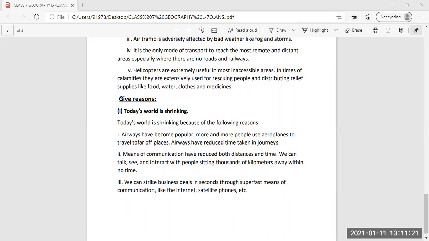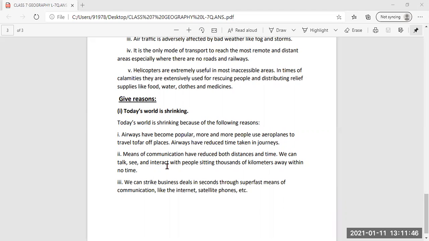And then one more question was there, of give reason. Today the world is shrinking. You have to give reasons for that, and three reasons I have given. The world is shrinking because of the following reasons. First, airways have become more and more popular. People use aeroplanes to travel to far-off places. Airways have reduced the time taken in journeys.